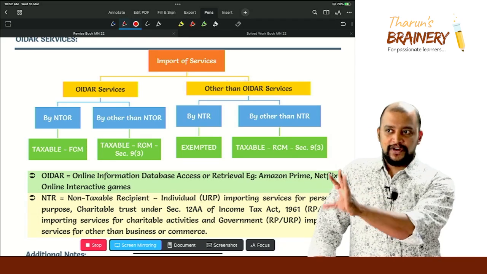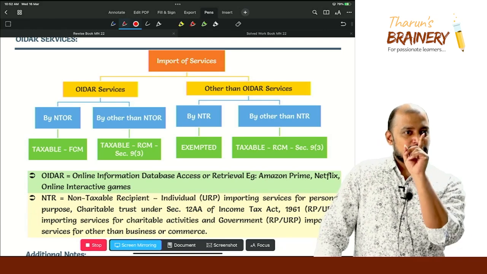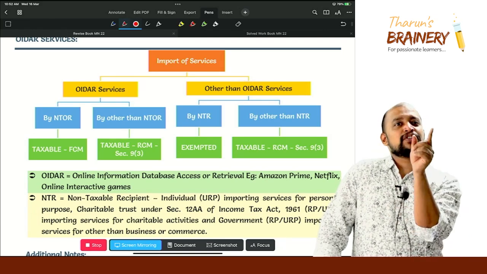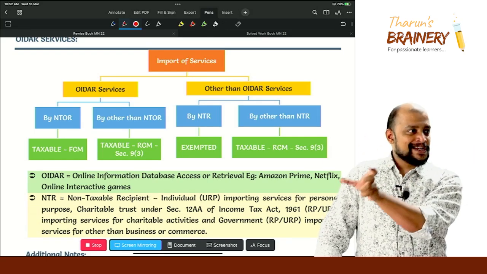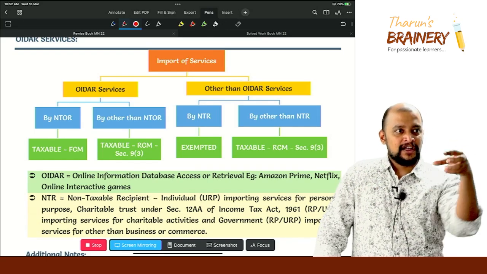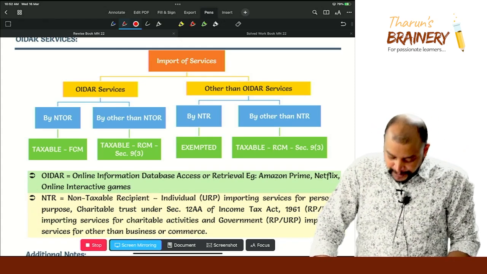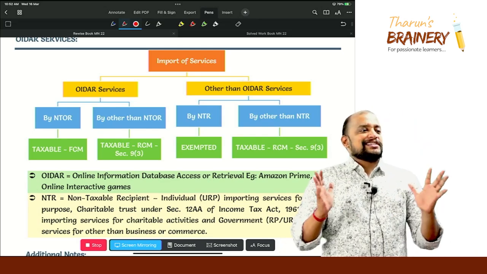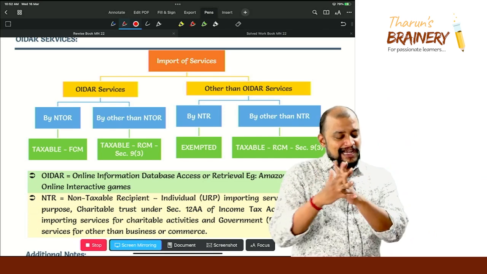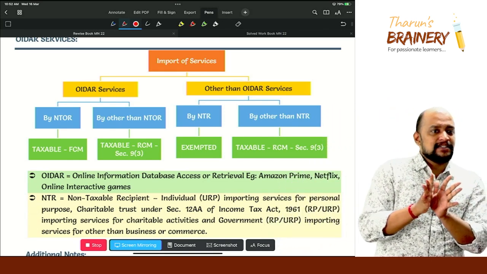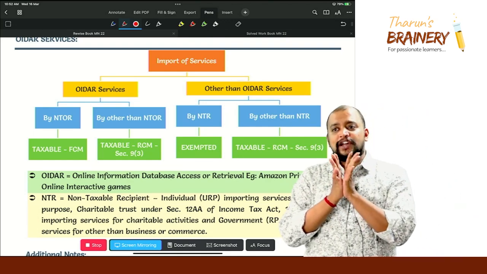That is OIDR, just like OTT platforms. Dream 11, I doubt whether it is automated or not here, because someone should be there to create that pool, no? Someone should be there to decide what type of pools they need to create. So therefore, it is not automated. And OIDR service means what? A service which is mediated through internet and requires no human intervention, or automated. That is known as OIDR service.